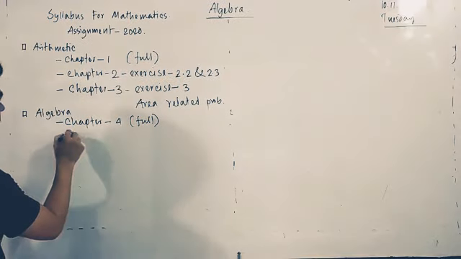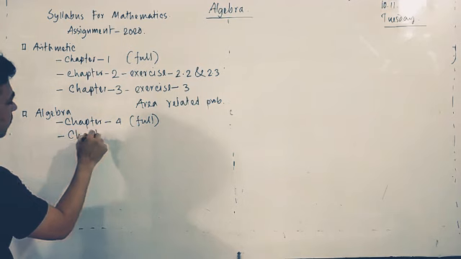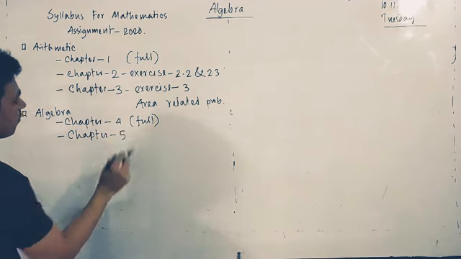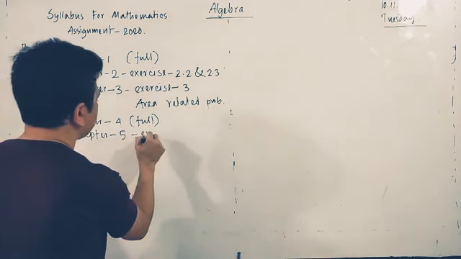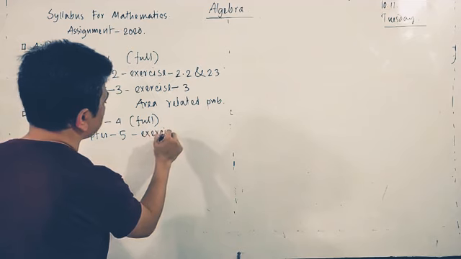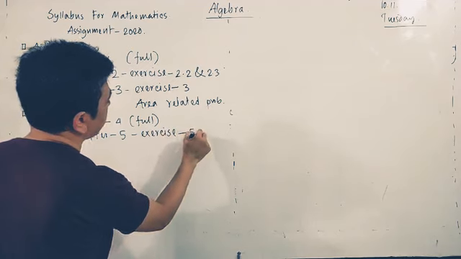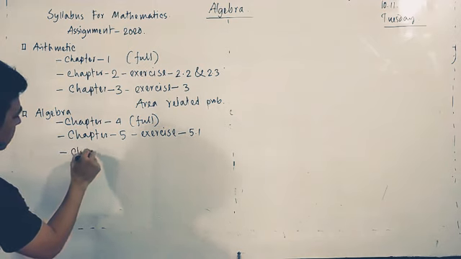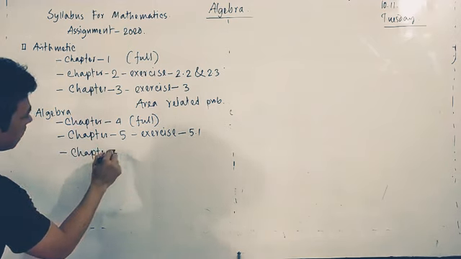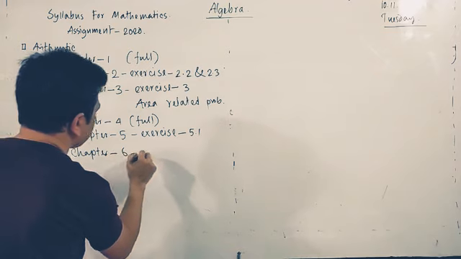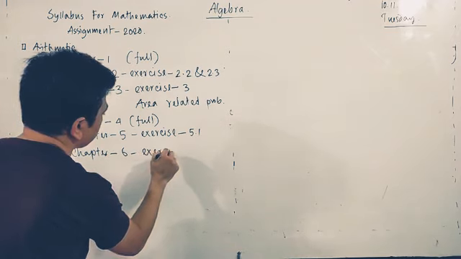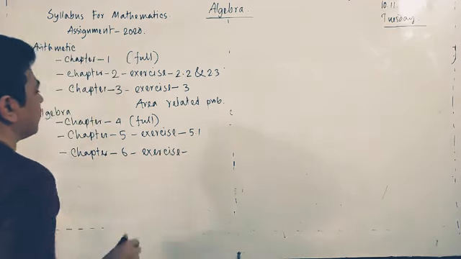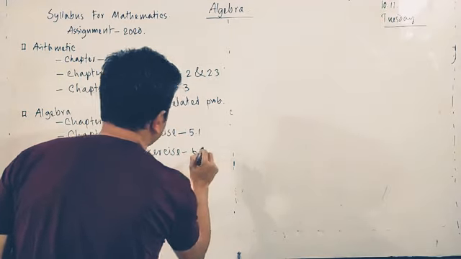Okay, chapter 5, exercise 5.1. Chapter 6, exercise 6.1.